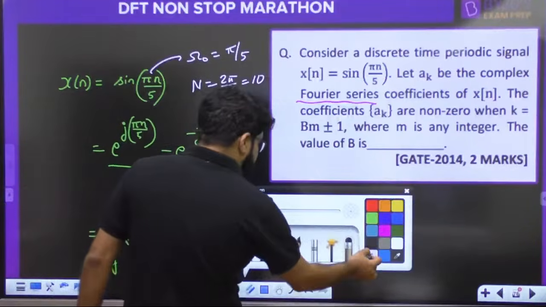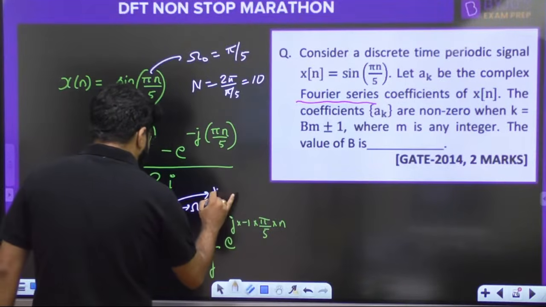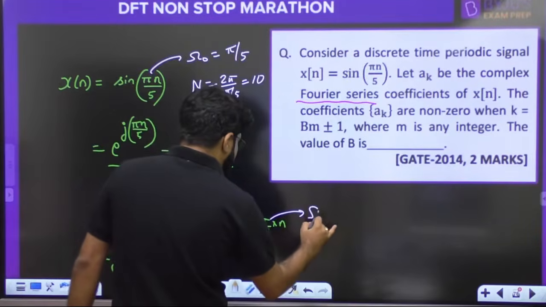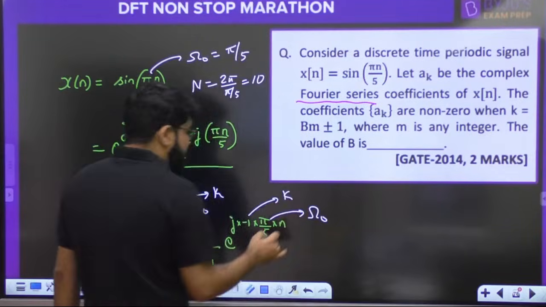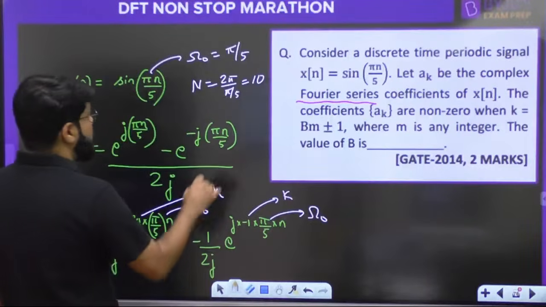This is omega naught, and this is the value of k. That is what you want to write down in the Fourier series.